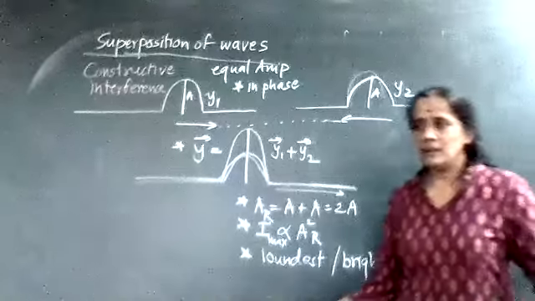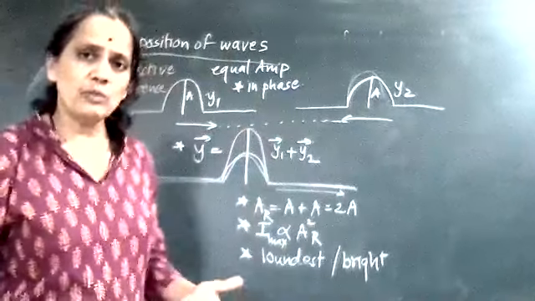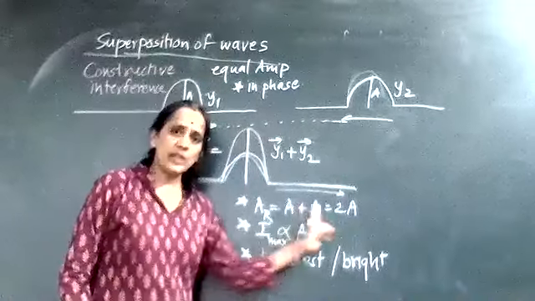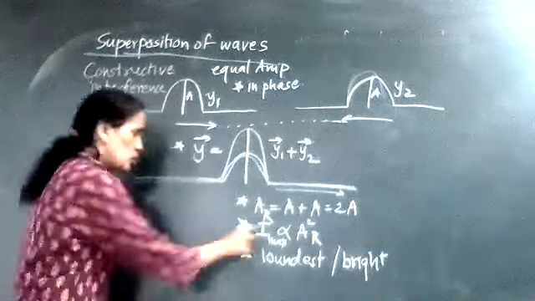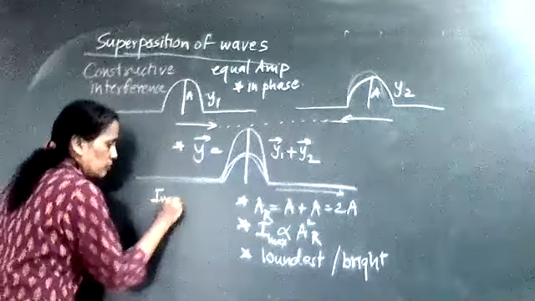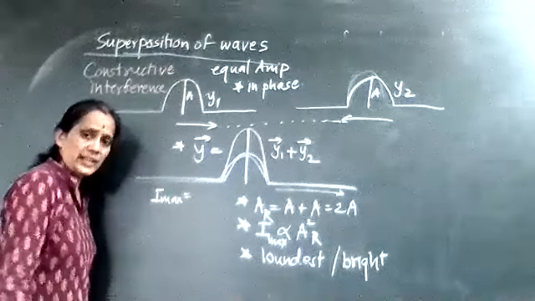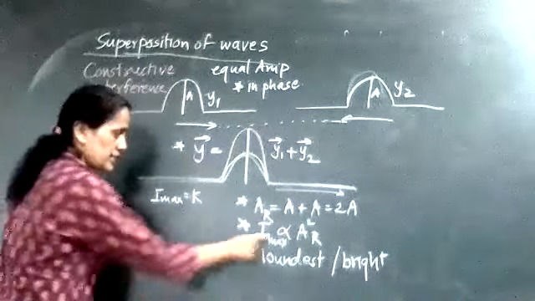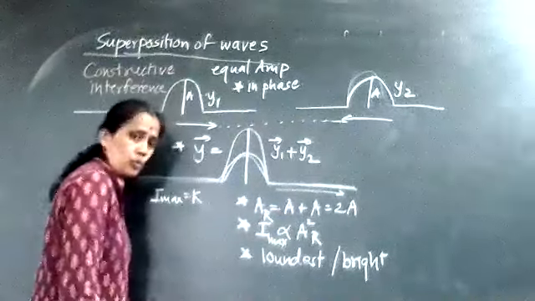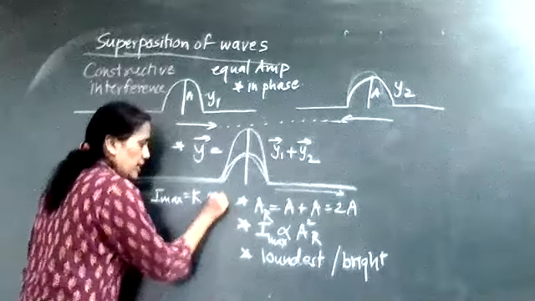Any doubt here? Now for MCQ questions, just concentrate. Both the amplitudes are the same, so the resultant amplitude will become 2A. So here, Imax is approximately equal to some constant K of proportionality times AR squared. AR value is 2A, so it will become 4KA squared.